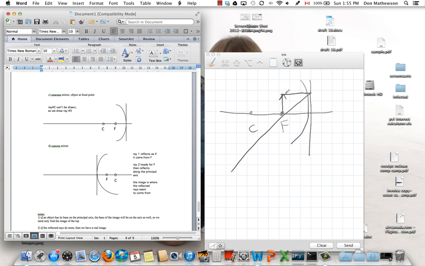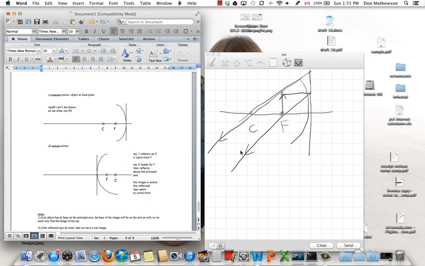And then clearly we can't draw the second ray because we can't go from the tip of the object through the focal point and hit the mirror. So we're going to have to draw the third ray, remember, which goes through the optical center and reflects back on itself. So here we are through the optical center. I was supposed to hit the tip of the object there, but I missed. And then it reflects back on itself like that.